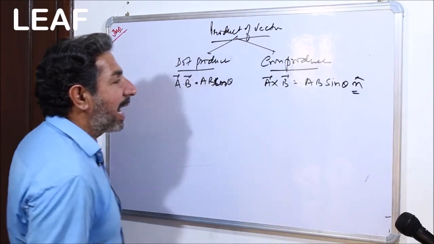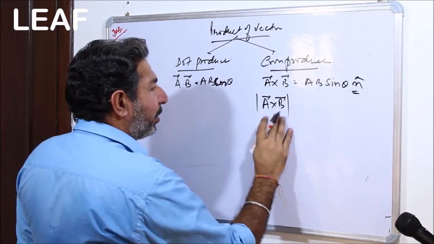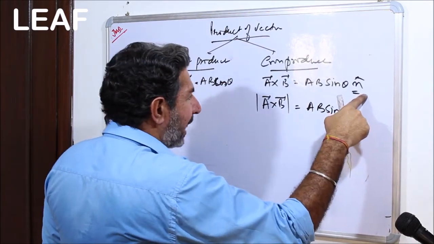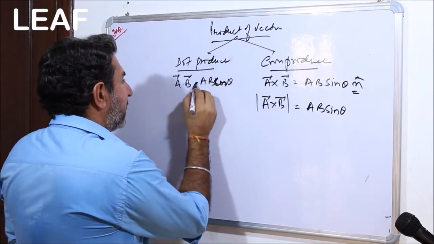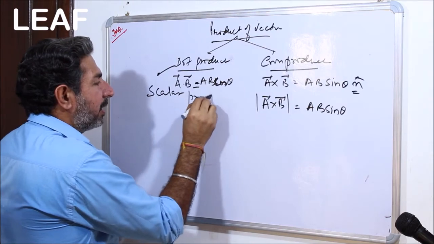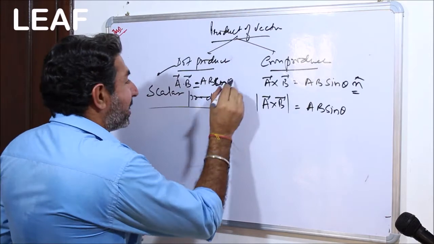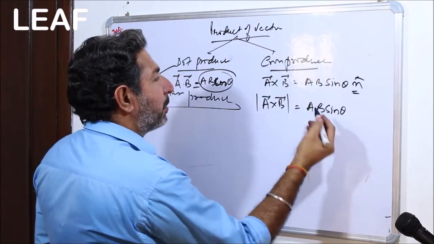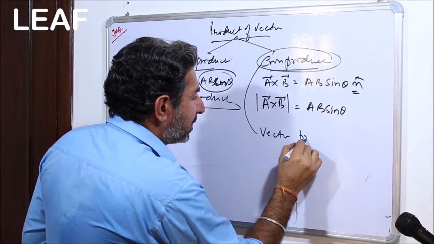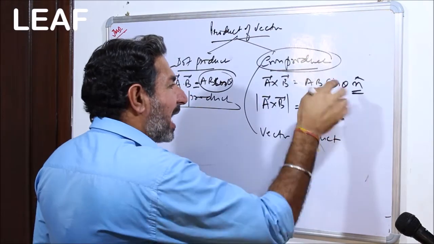So this is the n cap, and in fact I can also state it like this: the magnitude of a cross b is just a b sin theta. This time I am not talking about n cap. And the dot product is a b cos theta, and that is why we also call dot product the scalar product. Yes or no? We call dot product the scalar product because the result is scalar in nature, and the cross product is the vector product because the cross product is vector in nature, it has a direction.